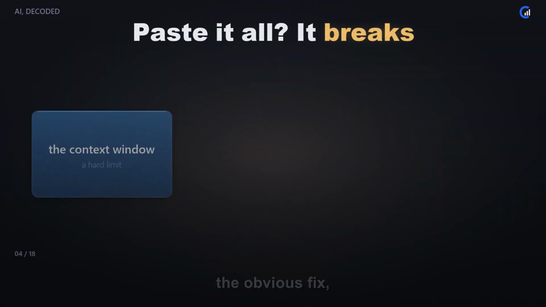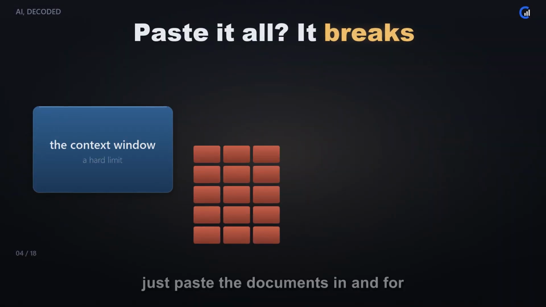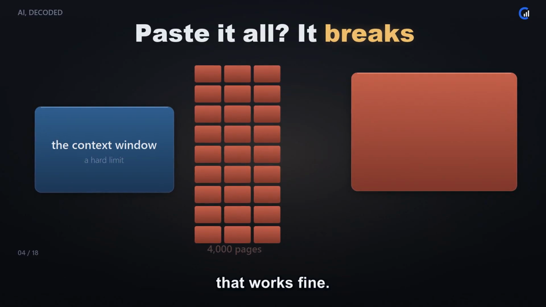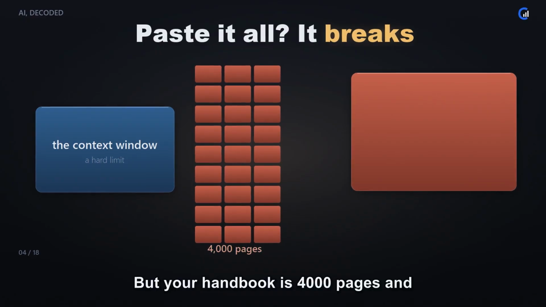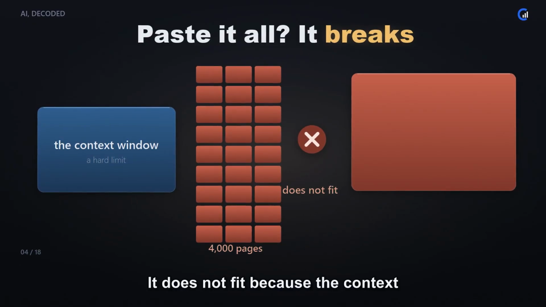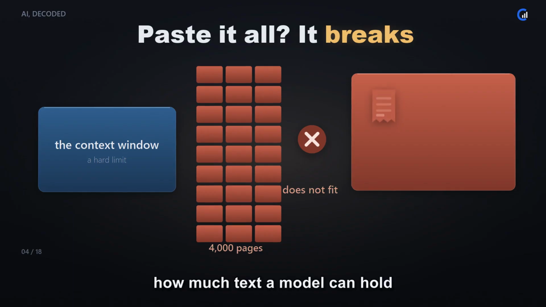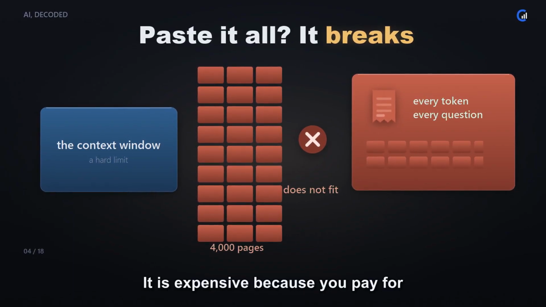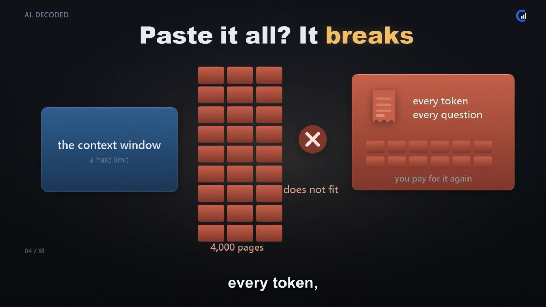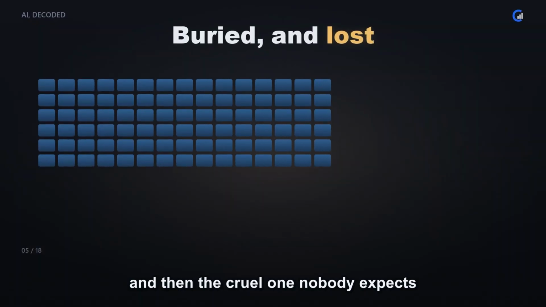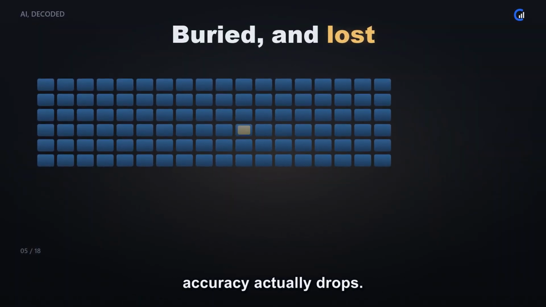Now the obvious fix, if it has not read the documents, just paste the documents in. And for one small file, that works fine. But your handbook is 4,000 pages and three things break at once. It does not fit because the context window, how much text a model can hold at once, has a hard limit. It is expensive because you pay for every token, every little piece of a word, on every single question. And then the cruel one, accuracy actually drops.